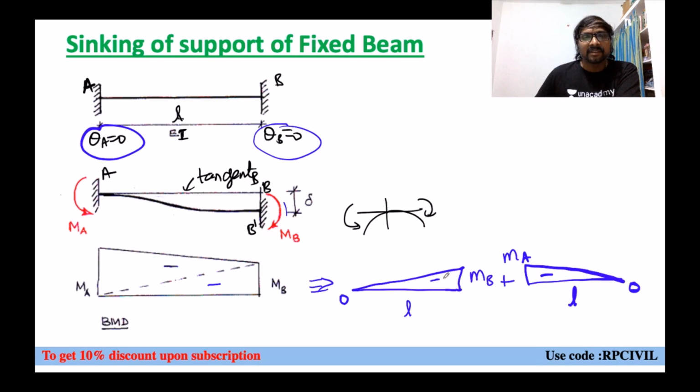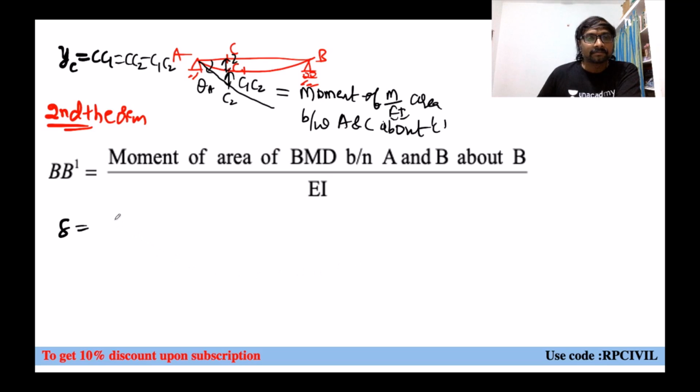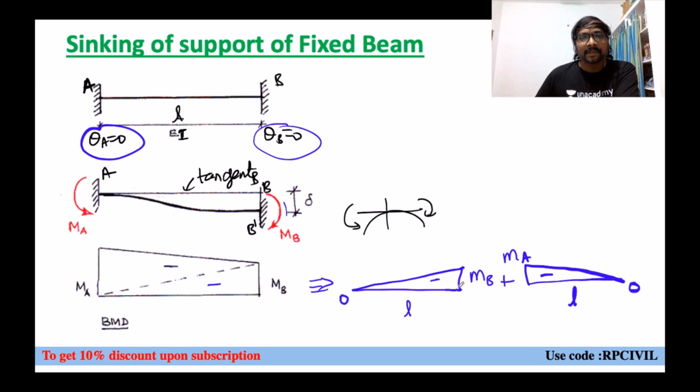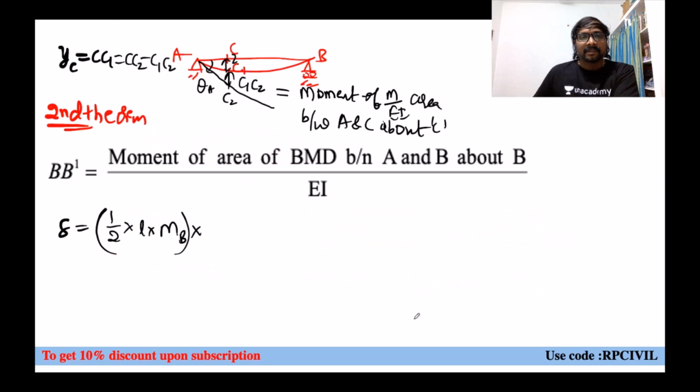Moment of area of the bending moment diagram between A and B about B. What is it for the first diagram? What is the area of the first diagram? First, half into L into MB. Half into L into MB, into what is its moment about B? Because this higher side is nearby B, L by 3 is the distance of CG, or not? Yes or no? L by 3 is the distance of CG. L by 3.